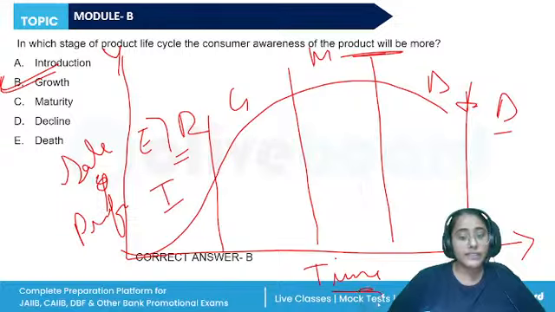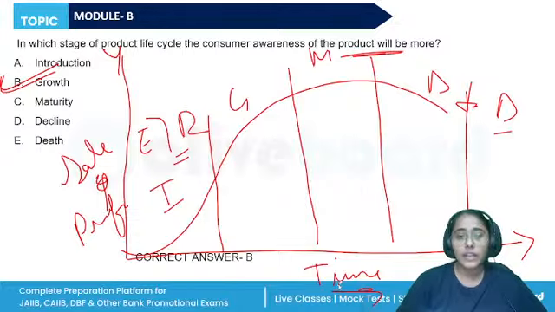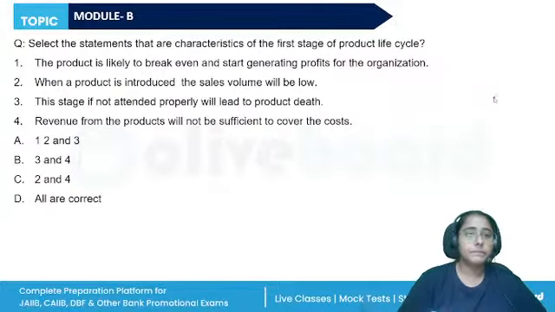As time passes, the customer's awareness will increase with promotion and advertisement. Customers will also tell others about this product. At that time, the consumer awareness will be highest. Maturity will have maximum sales. Other competitors creep in, and this will lead to decline and finally death.